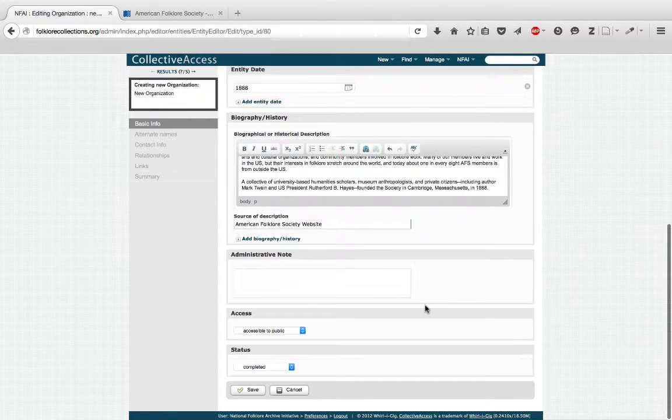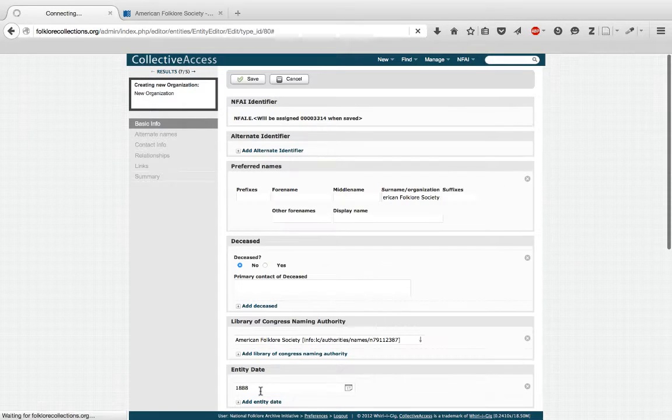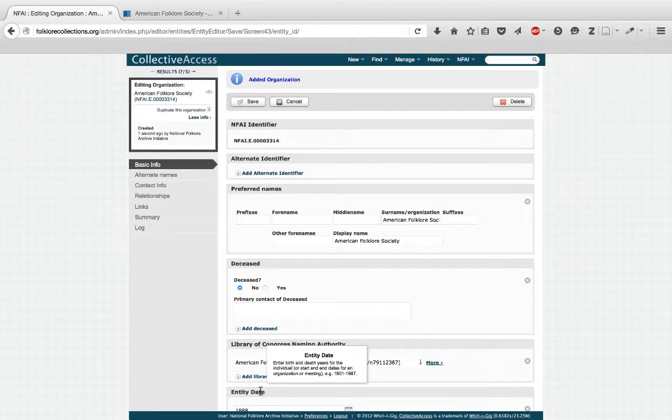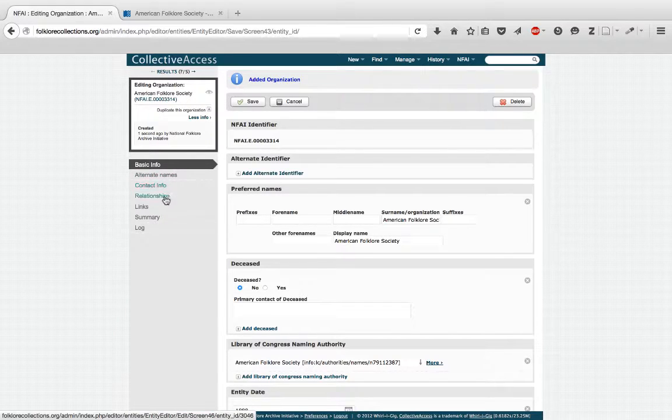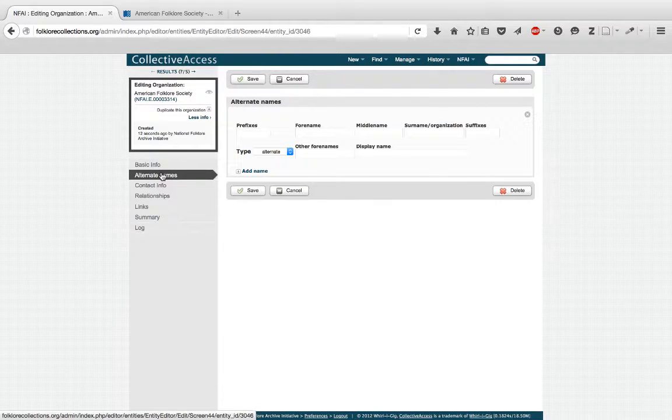Let's review the rest of the basic info form to make sure we've entered everything. Looks okay. The access field indicates that the record is viewable from the user side. We want it to be, and we'll select the status as completed. Now let's save the data we've entered and review what forms remain. The remaining forms are alternate names, contact info, relationships, and links. In addition, there's the summary and log forms for us to review. Let's start with alternate names.